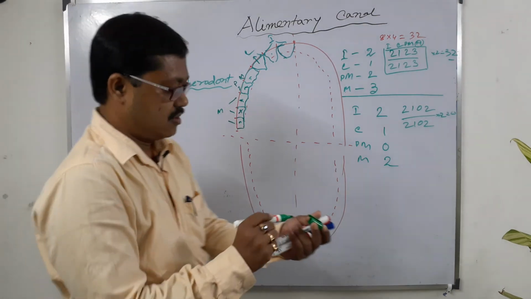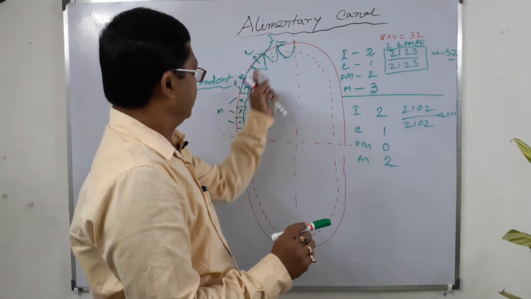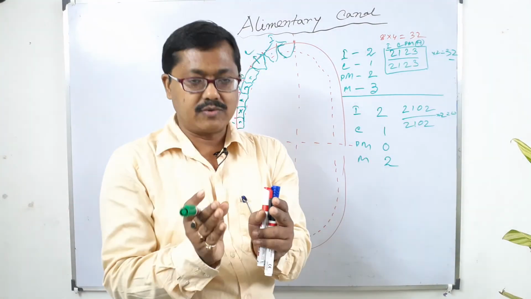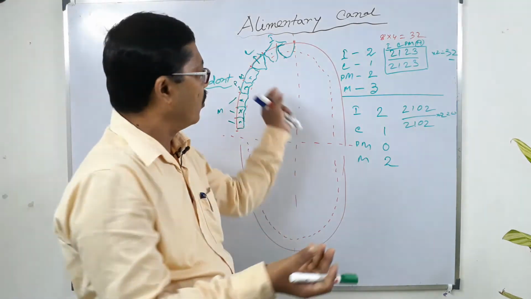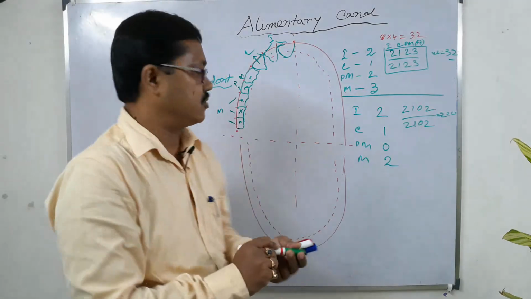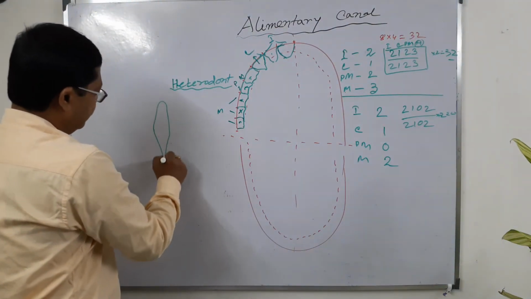Now, on the basis of the tooth root, the lower portion of the tooth which is embedded in the socket of the bone, a tooth can have one root, two roots, or three roots. Some teeth have a single root.